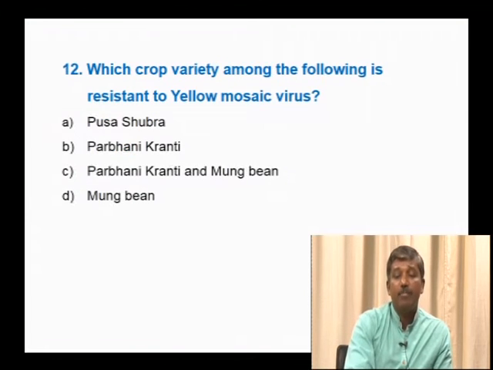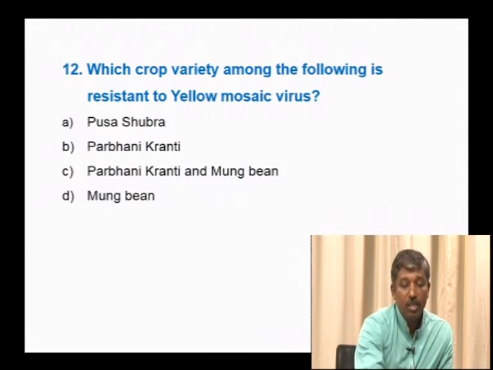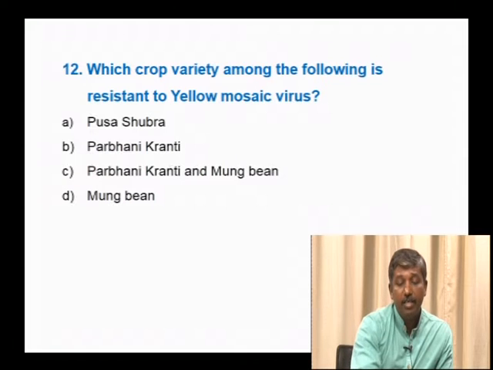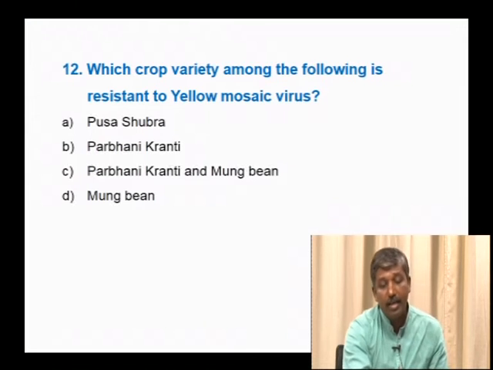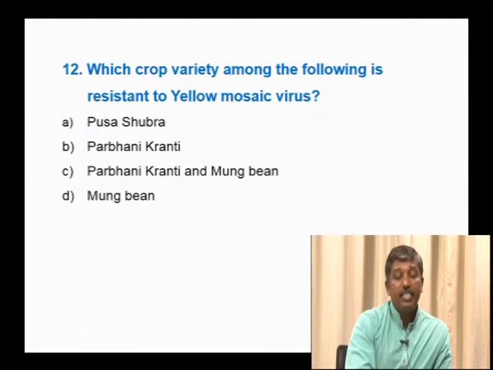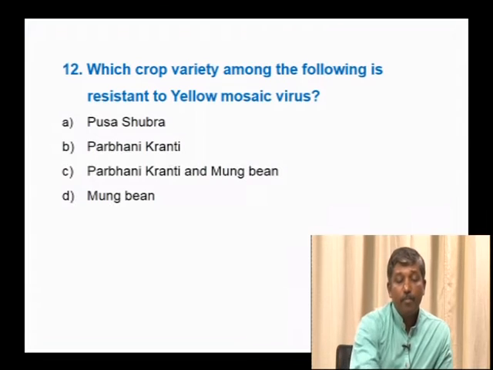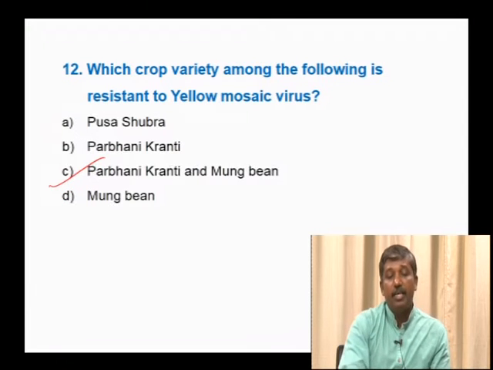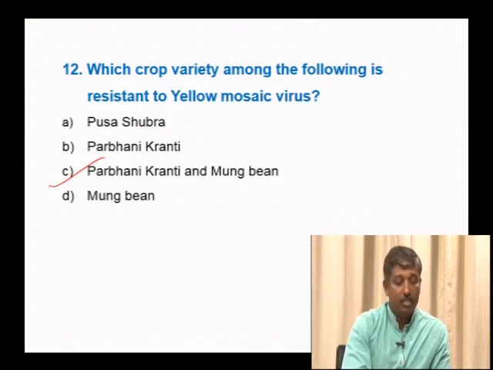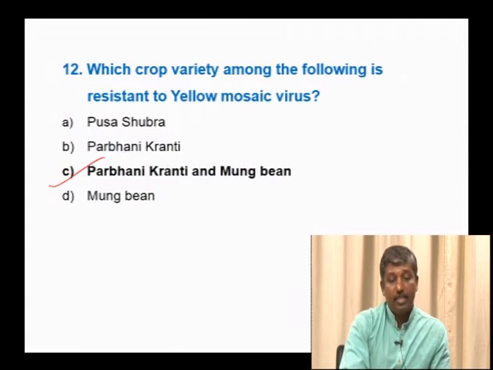Next, which crop variety among the following is resistant to yellow mosaic virus? Pusa Shubra, Parbani Kranti and moong bean. Pusa Shubra is a variety resistant to black rot. Parbani Kranti is resistant to yellow mosaic virus. Moong bean is also resistant to yellow mosaic virus. Hence, Parbani Kranti and moong bean varieties are resistant to yellow mosaic virus.